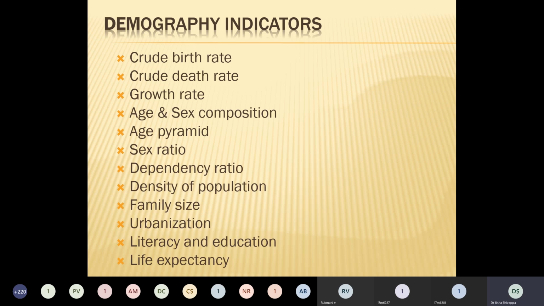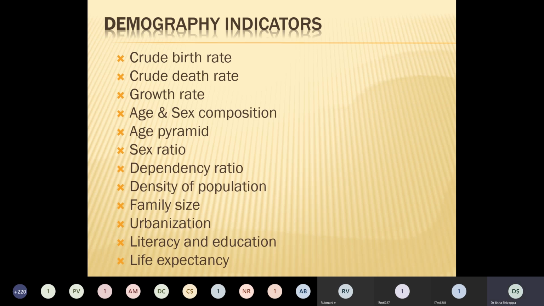If the annual rate of growth is less than 0.5, it is slow growth, the population growth is very slow. And if it is more than 2, it is explosive growth in a country.